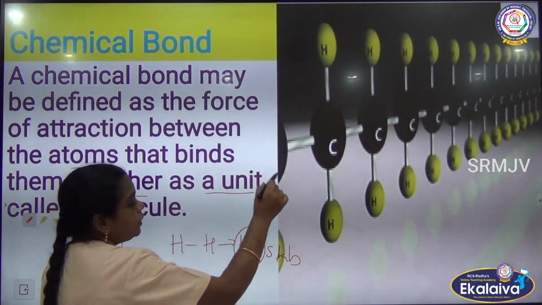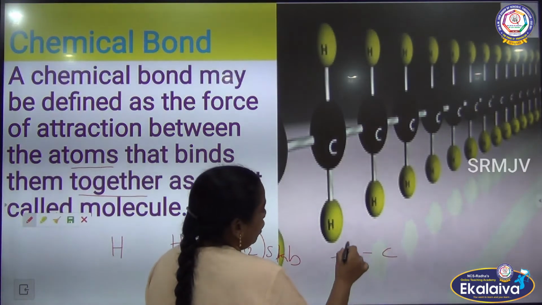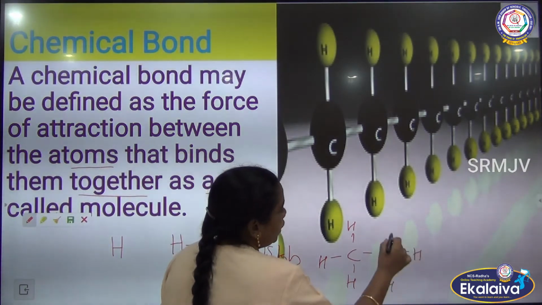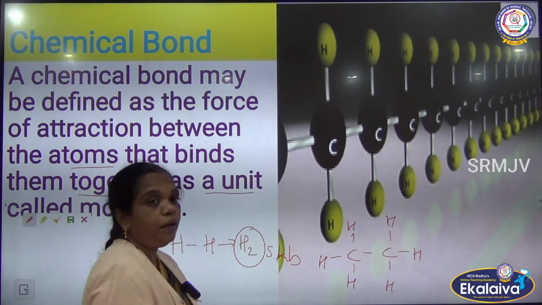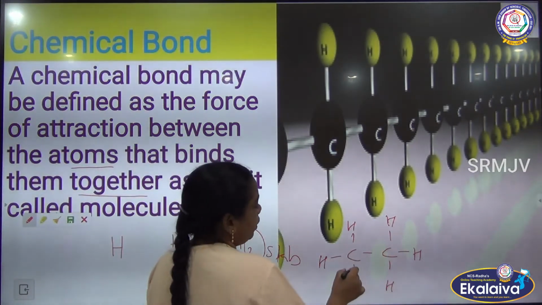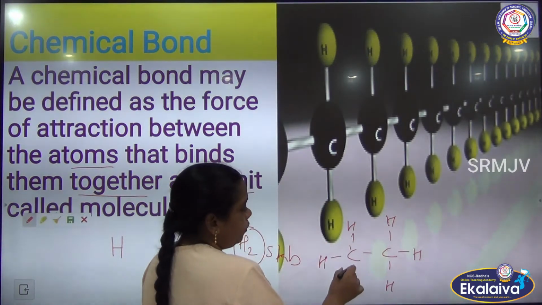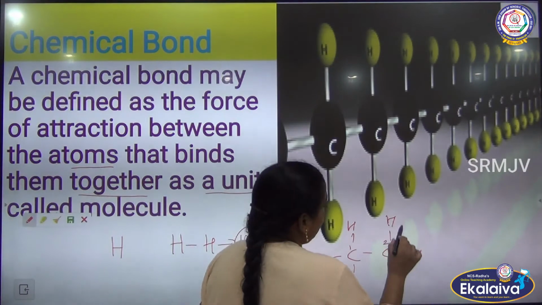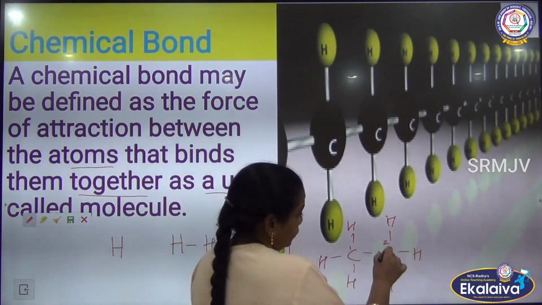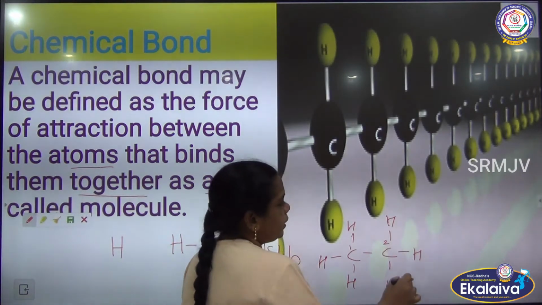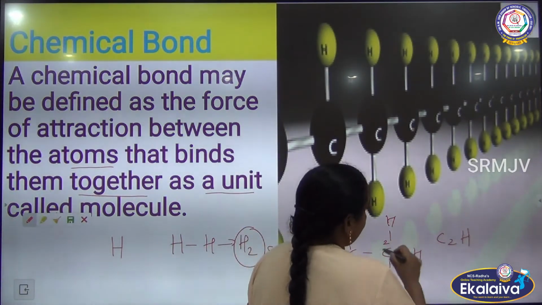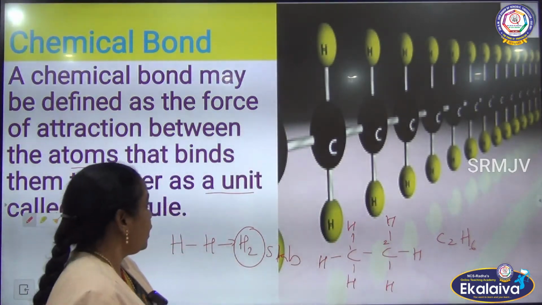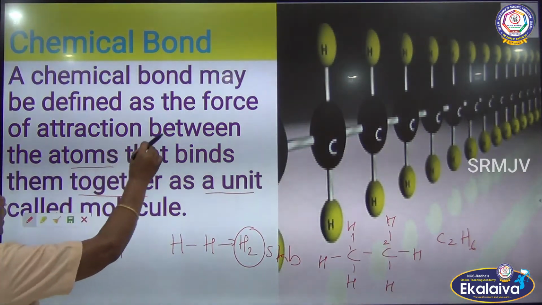Now you can see here the carbon can combine with hydrogen and another carbon atom. How are they going to combine? By making a chemical bond between the atoms. The first carbon makes a bond with one carbon atom and 3 hydrogen atoms. The same way the second carbon makes a bond with one carbon atom and 3 hydrogen atoms to form the compound C2H6.